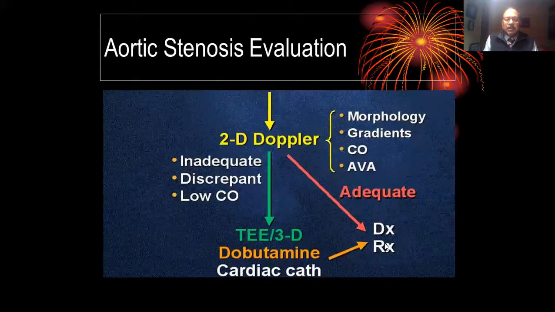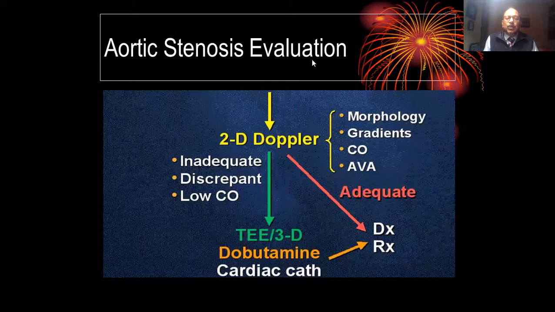This is the most important slide for aortic stenosis, which has stood for the last 2 decades. What is most important in this slide is the 2-dimensional and Doppler data, and these are adequate for diagnosis as well as subsequent treatment.